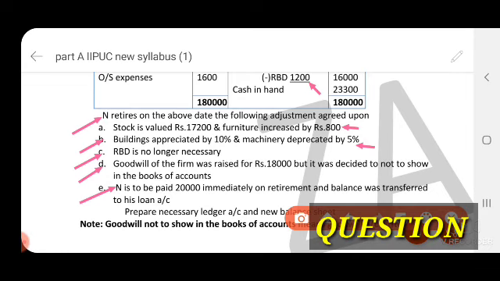Next, N is to be paid rupees 20,000 immediately on retirement. So this is the amount paid by the remaining partners immediately after the retirement of N, and the balance is transferred to his loan account. So here prepare the necessary ledger accounts, that is the revaluation account, the partners' capital account, and the new balance sheet. Note, goodwill not to be shown in the books of accounts means goodwill written off.